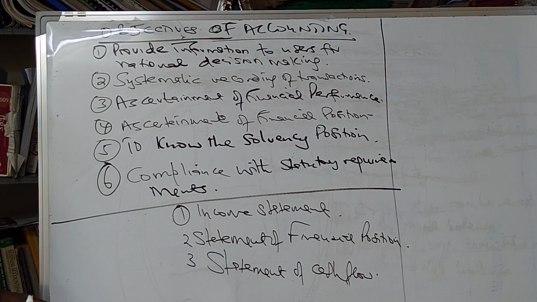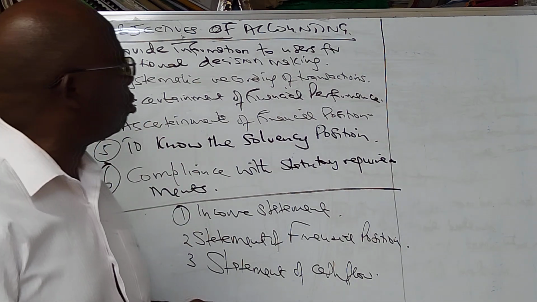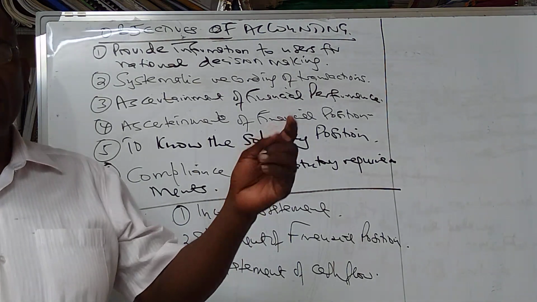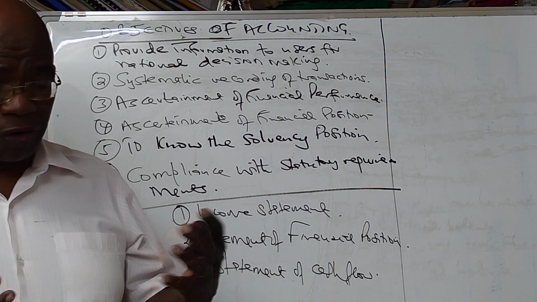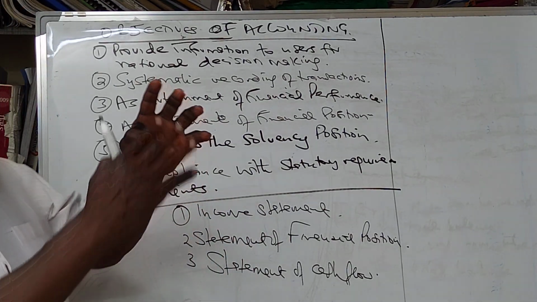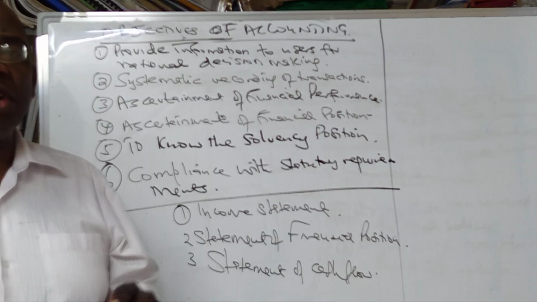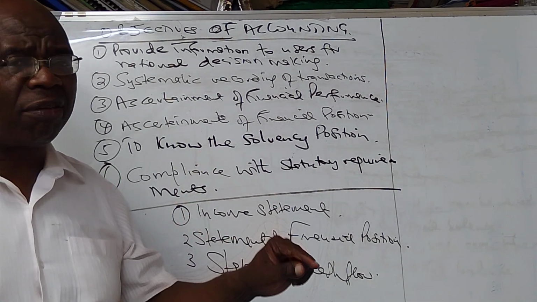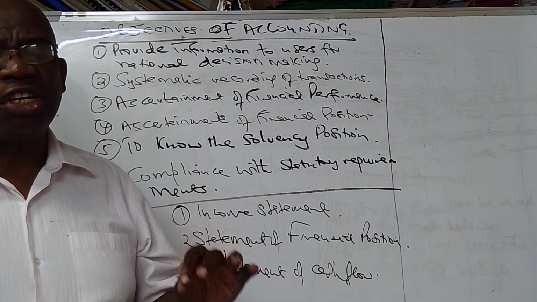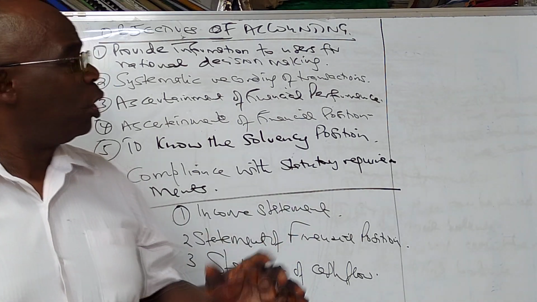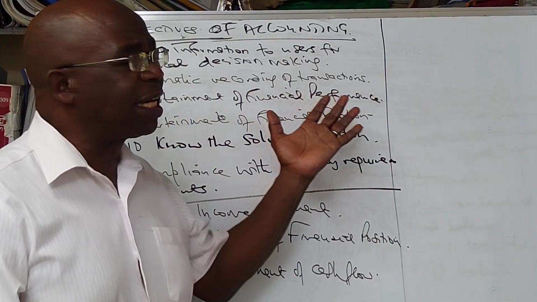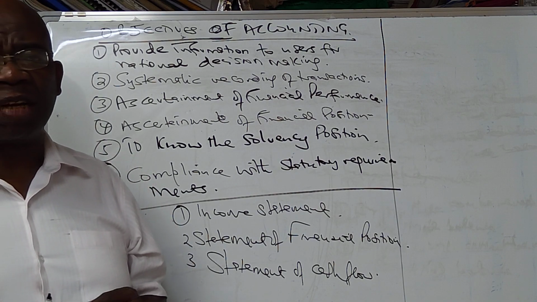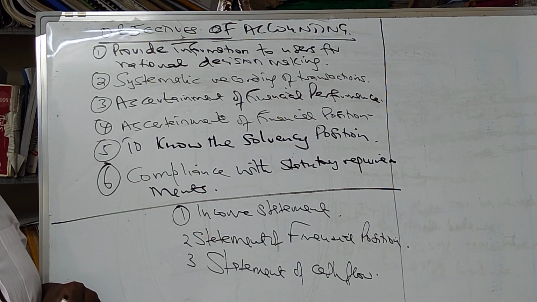Number two, we do accounting for systematic recording of transactions. We want to maintain good records so that, for instance, you maintain an account for every one of your debtors, so that at the click of a button you are able to know how much each one of the debtors owes you. At the click of a button, you're able to know how much you owe each one of your creditors. So we maintain systematic recording of transactions through accounting to help us know the position of each one of those debtors or creditors.